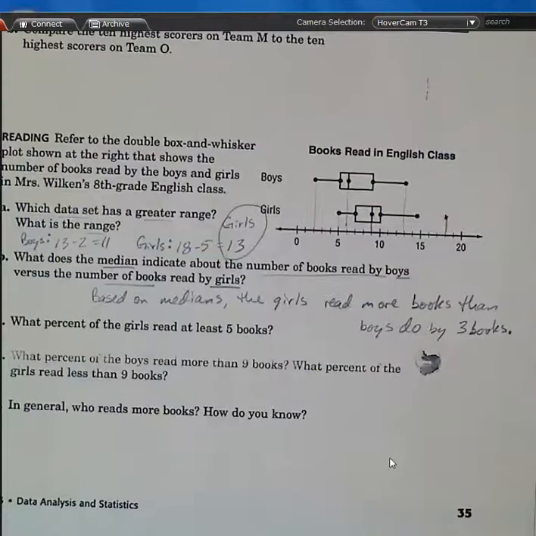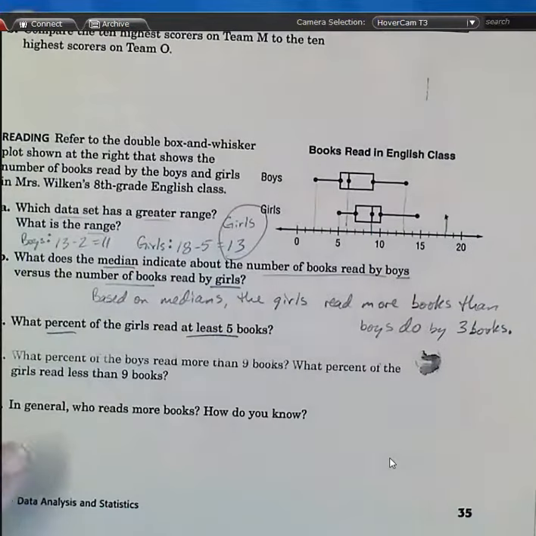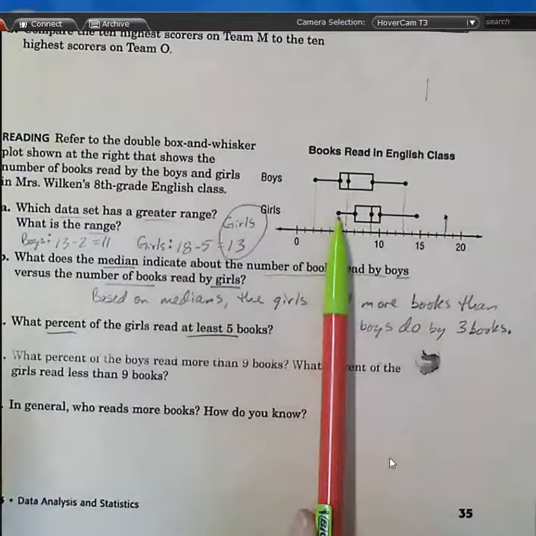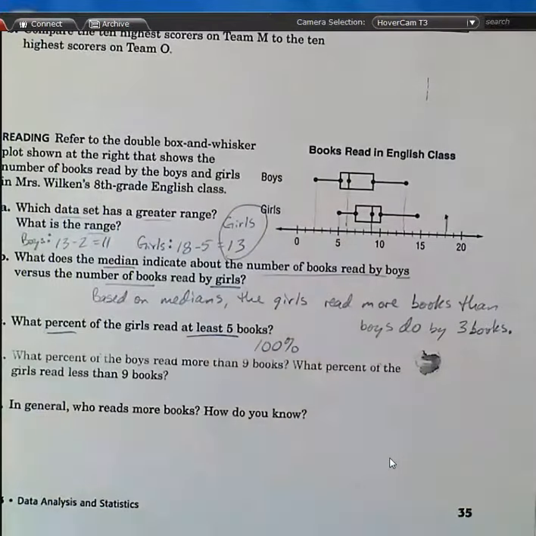Okay? What percent of the girls read at least 5 books? At least. Does that mean I'm looking for numbers more than 5 or less than 5? At least. So more than 5. So how many girls? There's where 5 is. What percent read at least 5? It's 100%. It's all of them. And we don't need a sentence because it just asks for the number.